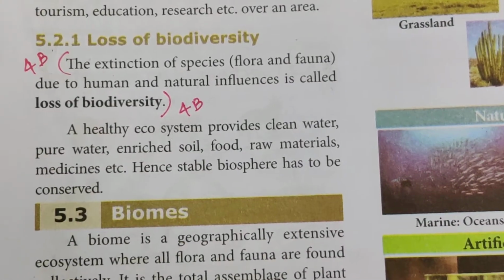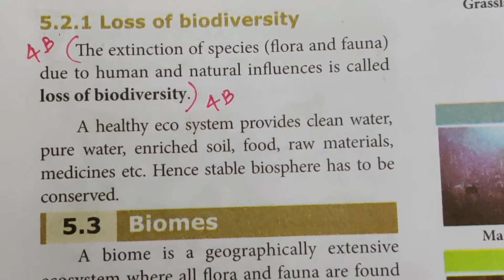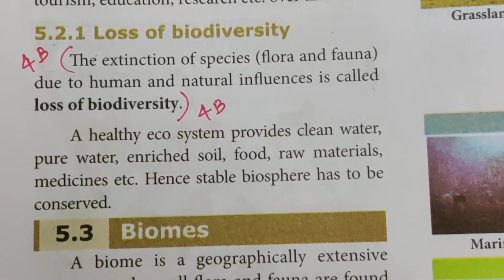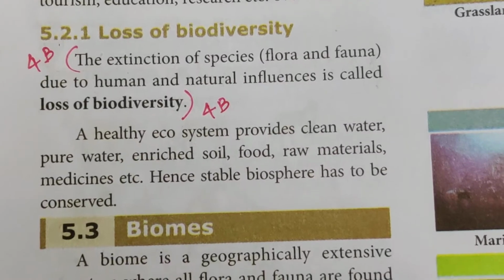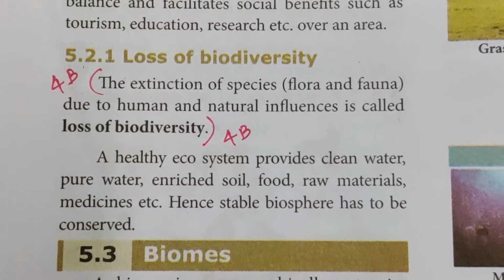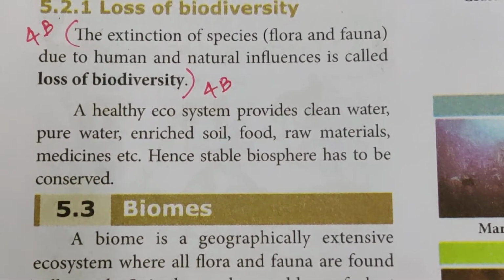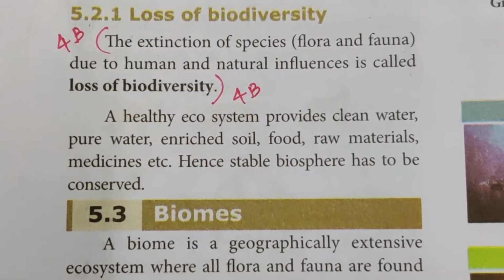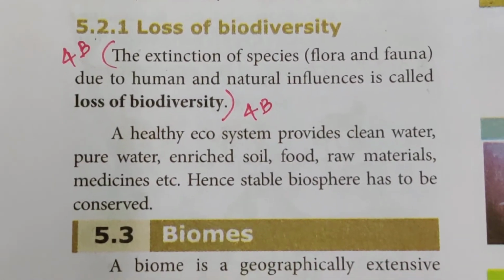Loss of biodiversity. The extinction of species, flora and fauna due to human and natural influences is called the loss of biodiversity. What is loss of biodiversity? The extinction, the end of the species, that is flora as well as the fauna, due to human and natural influences is called loss of biodiversity. A healthy ecosystem provides clean water, pure water, enriched soil, food, raw materials, medicines, etc. Hence, a stable biosphere has to be conserved.